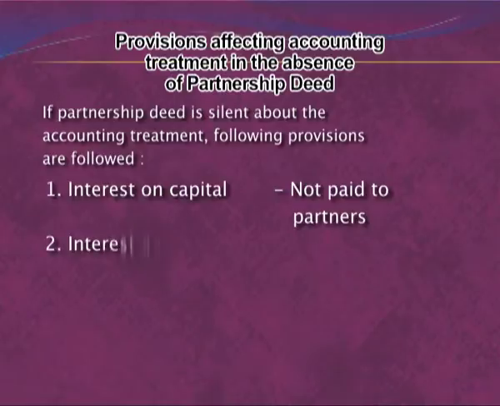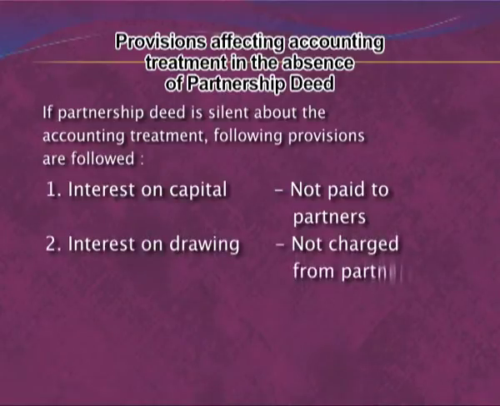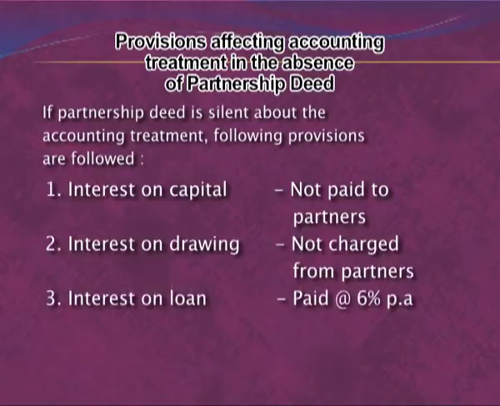Secondly, interest on drawings. If the partnership deed is silent or absent, no interest on drawings will be charged from the partners. Third, interest on loan. Interest on loan will always be paid to the partner at the rate of 6% per annum, whether the partnership deed is silent or not. Fourth, salary or commission.